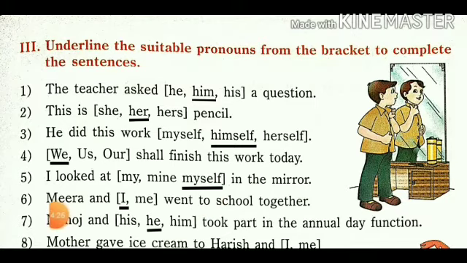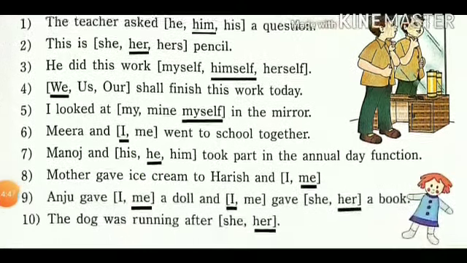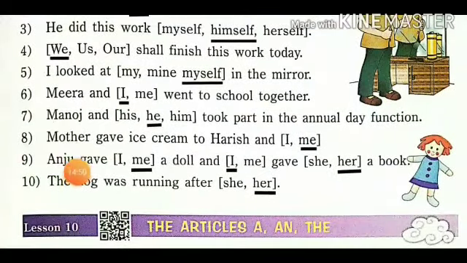Sixth number, Meera and I went to school together. So I is grammatically correct here. Seventh number, Manoj and he took part in the annual day function. So he is suitable here. So next one, eighth number, mother gave ice cream to Harish and me.